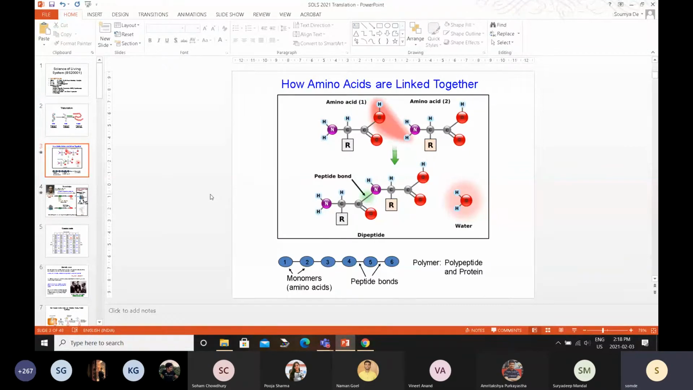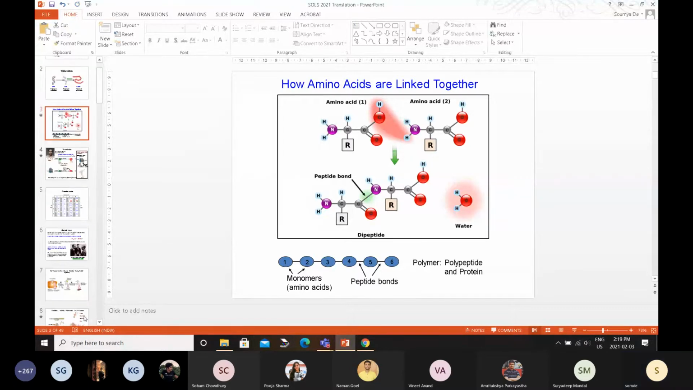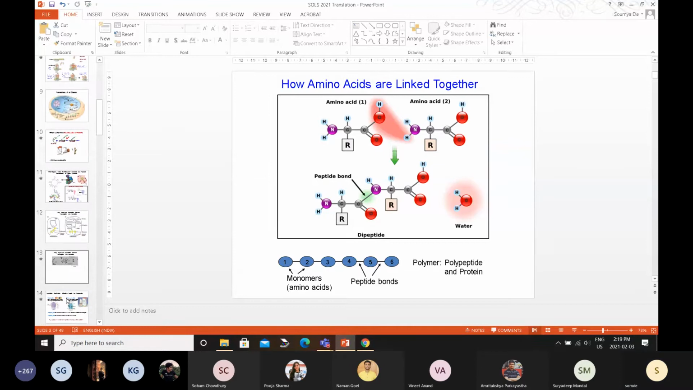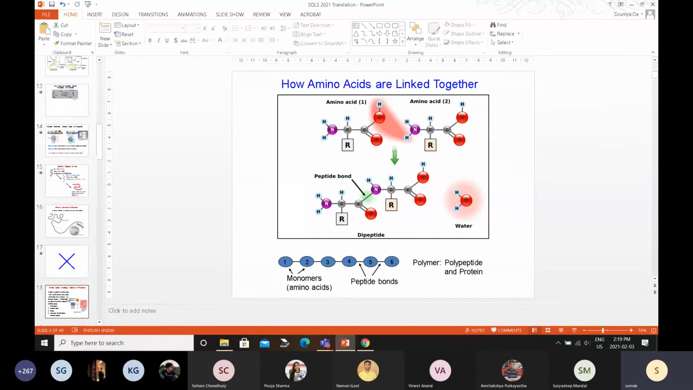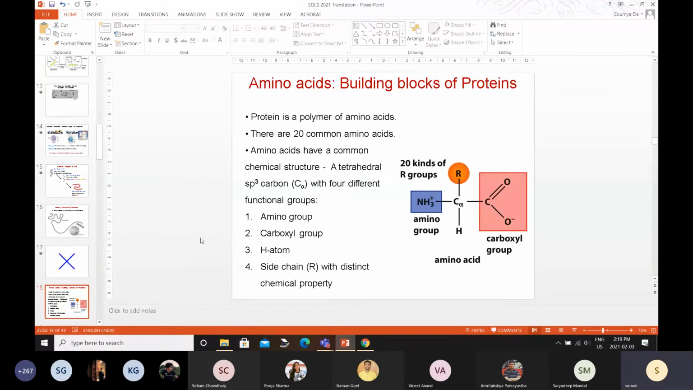So how do you make these polymers? This is the basic structure of an amino acid. Let me actually skip a few slides and show you that slide first. Can someone confirm if you can see this slide? Amino acids, building blocks of proteins. Yes, sir. Okay, good.